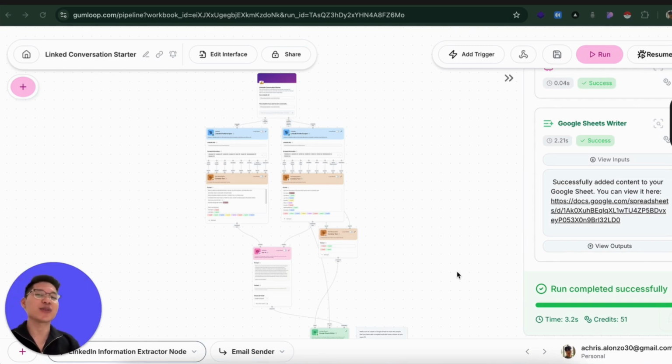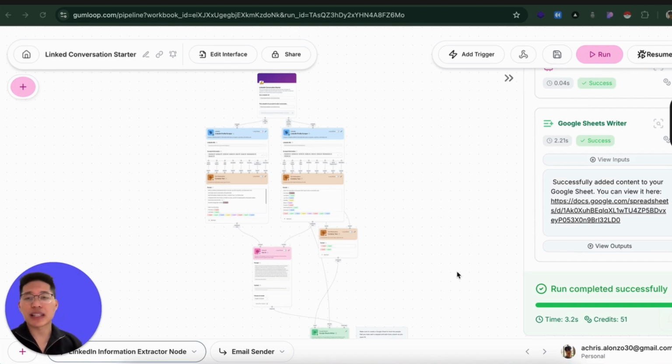This AI tool is going to analyze your profile and the profile of the person that you want to connect with, and it's basically going to match anything that matches between your information and the other person's information. However, if the AI doesn't find anything, it's going to look at recent achievements, anything the AI can find to start a conversation with.